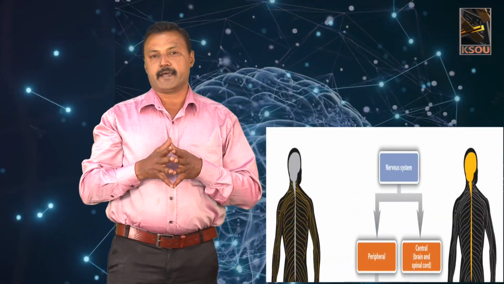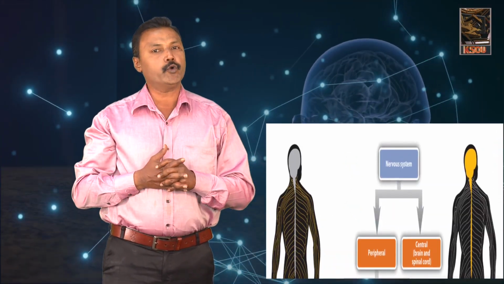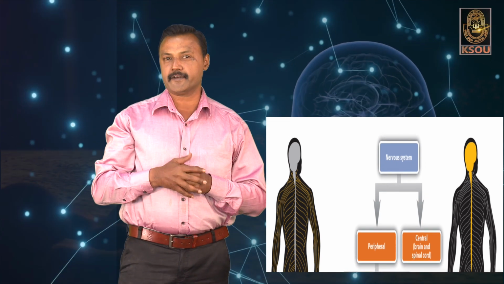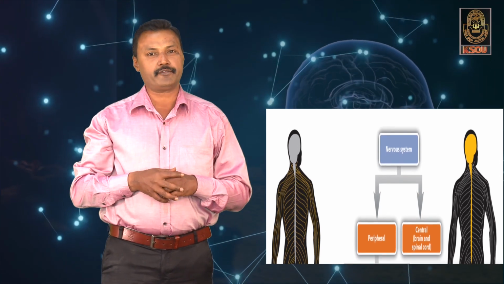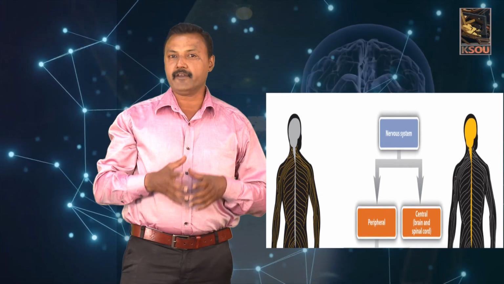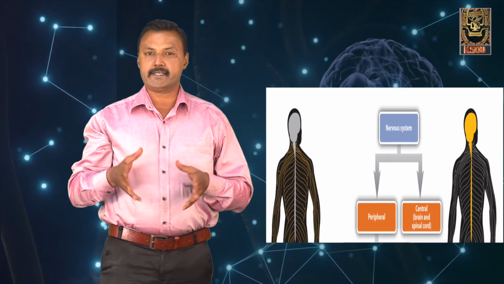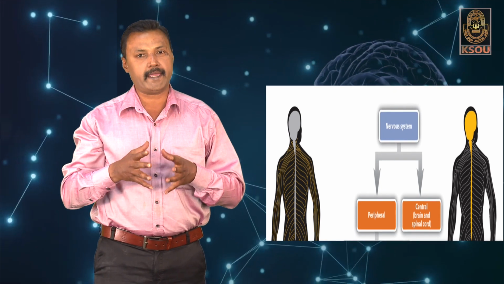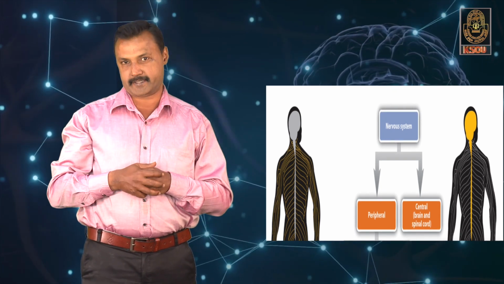The nervous system is divided into two types. The central nervous system, which consists of the brain as well as the spinal cord, and the peripheral nervous system, which contains the spinal as well as the cranial nerves.